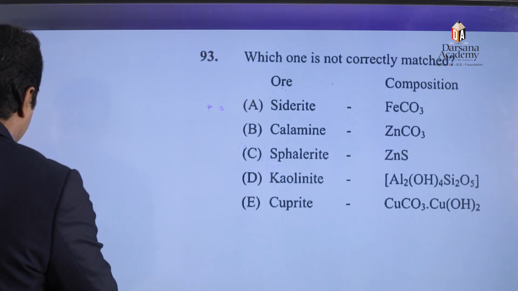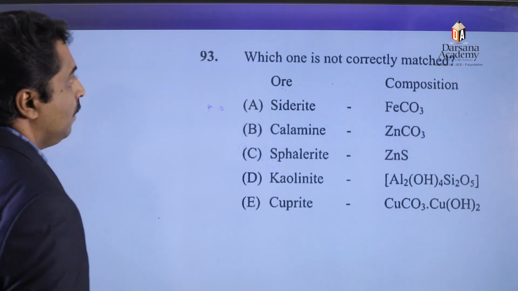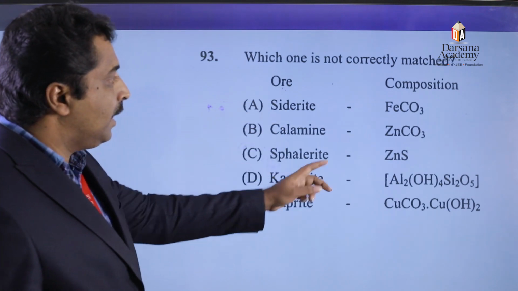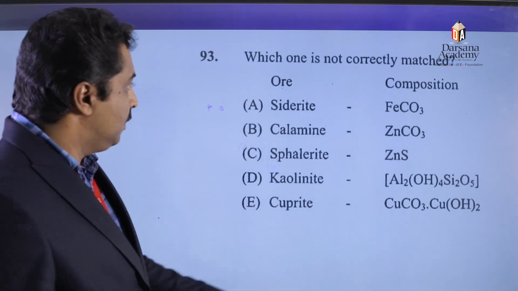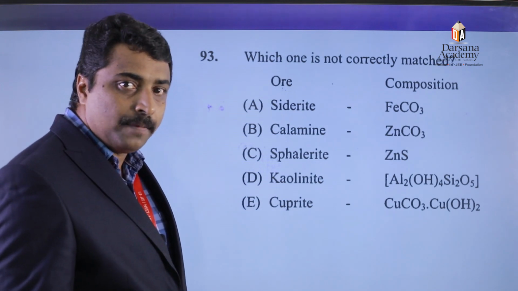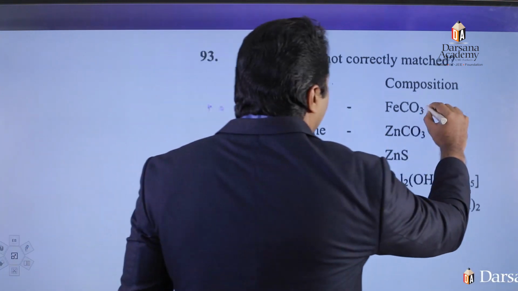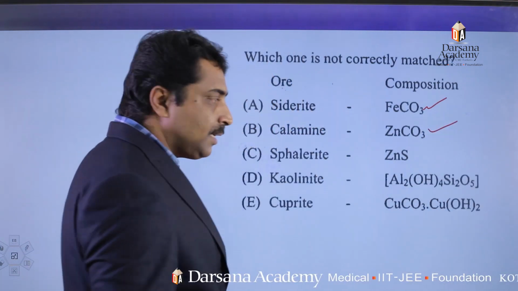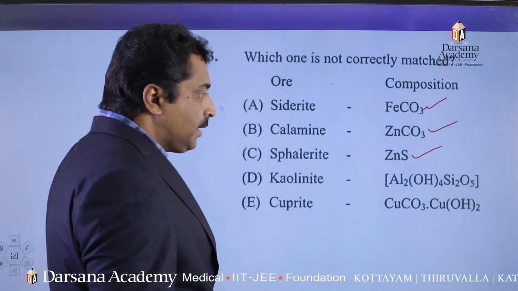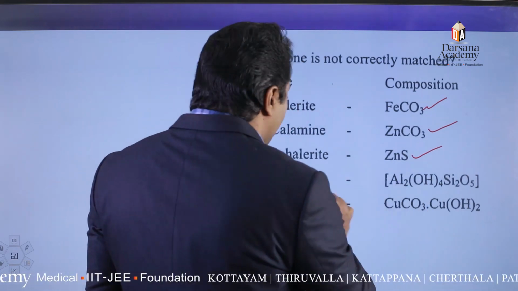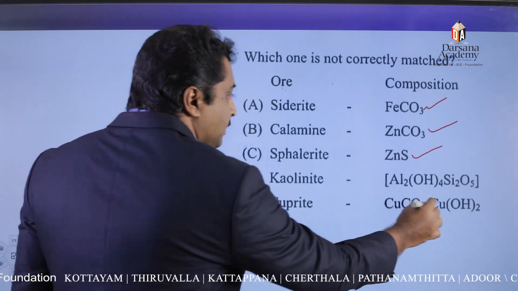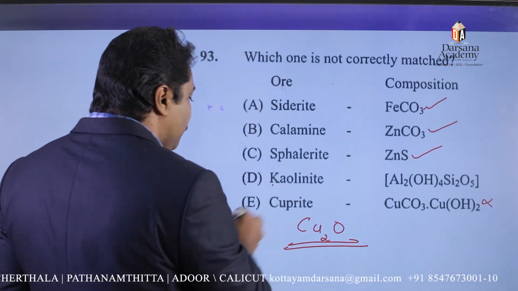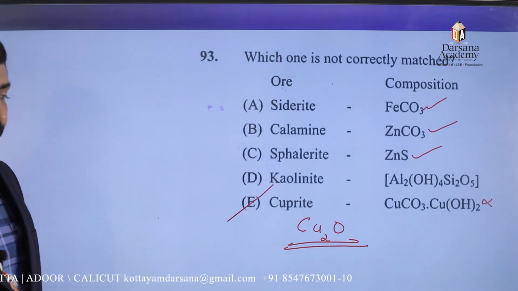93rd question, which is not correctly matched. The ore is given there and their composition is given on the right side. Siderite is an ore of iron, iron carbonate. Therefore, the first one is a correct statement. Calamine, zinc carbonate. Sphalerite, zinc sulfide. Kaolinite, aluminium silicate. Then cuprite is Cu2O. Therefore, the wrong matching is option number E.